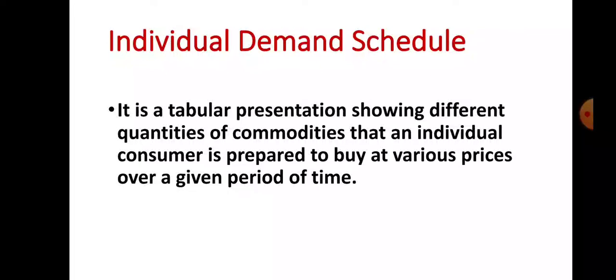Or in other words, you can say like this, individual demand schedule is a tabular presentation showing inverse relationship between price and quantity demanded by a single consumer in the market at a given price within a given period of time. Okay, so individual demand schedule is a tabular presentation, and here we consider only a single consumer in the market. That is an individual demand schedule.